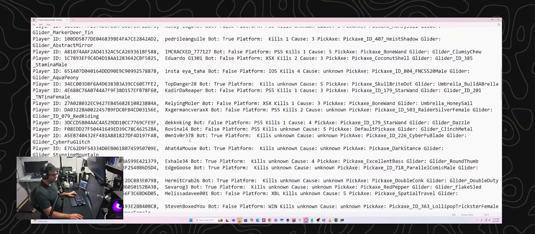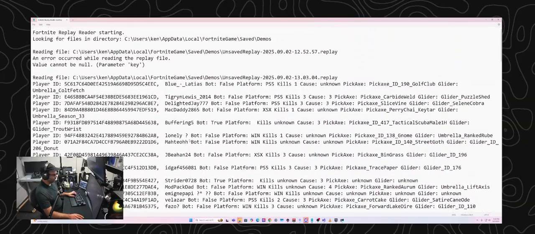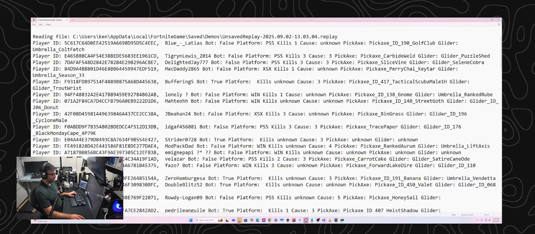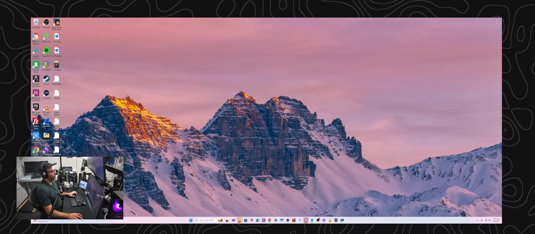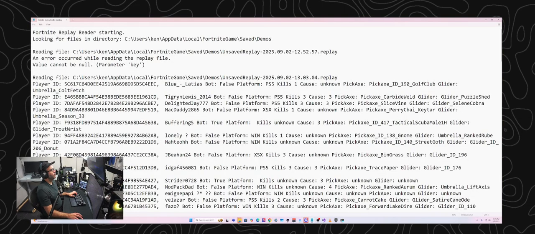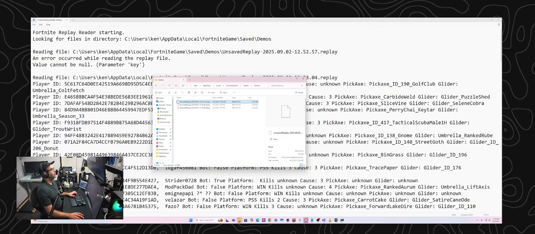All right, let's see here. So this one is 1303. And I don't think that was the one we just started, because that would have been like 20 minutes ago, and there's no way we were in that game for 20 minutes. Let me go look at the replay directory real quick. There should be 3 files in there. Let me go look and see here. Give me just a second. Okay, so